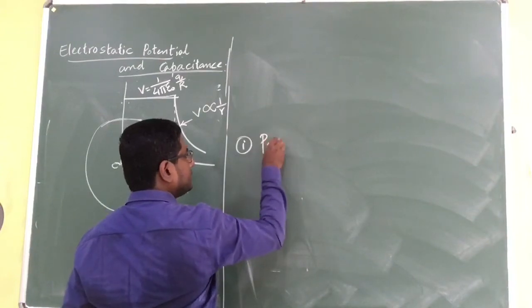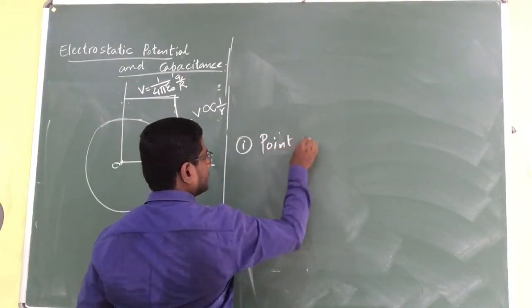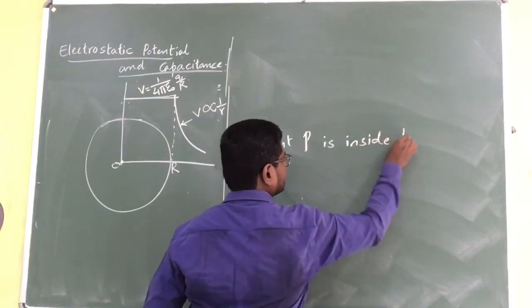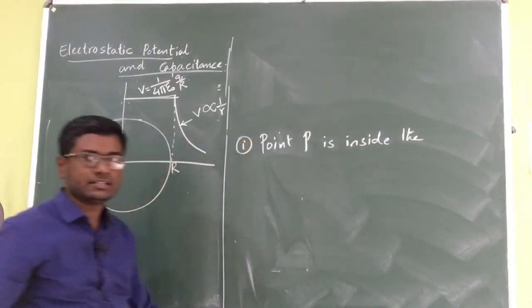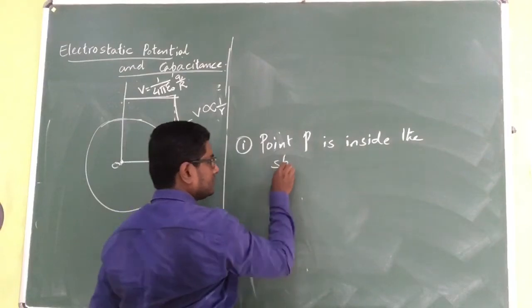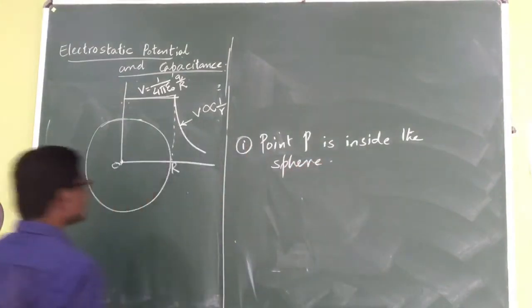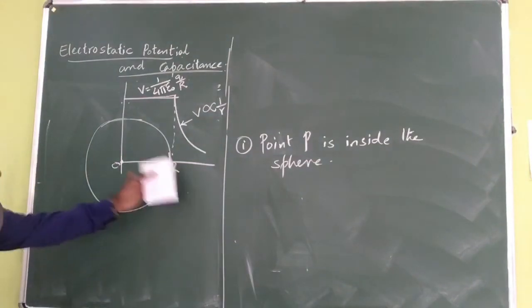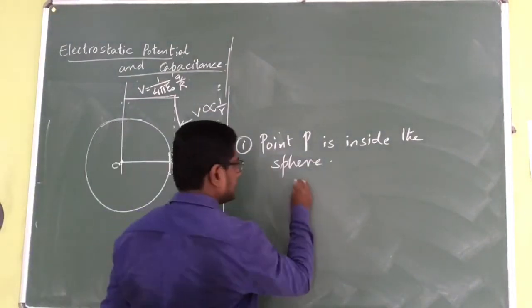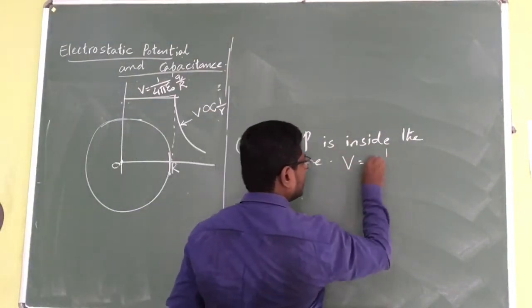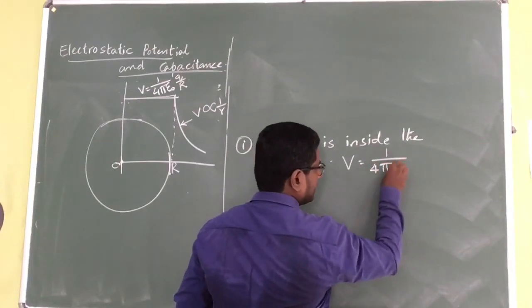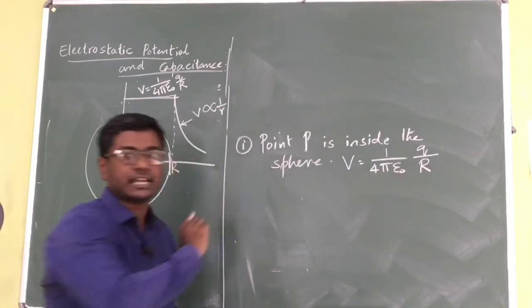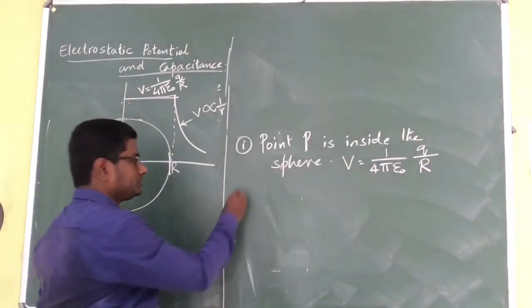Point P is inside the sphere, anywhere from 0 till this radius. In that case, V will be equal to 1 by 4 pi epsilon naught Q divided by R. It is the capital R, not the small r.